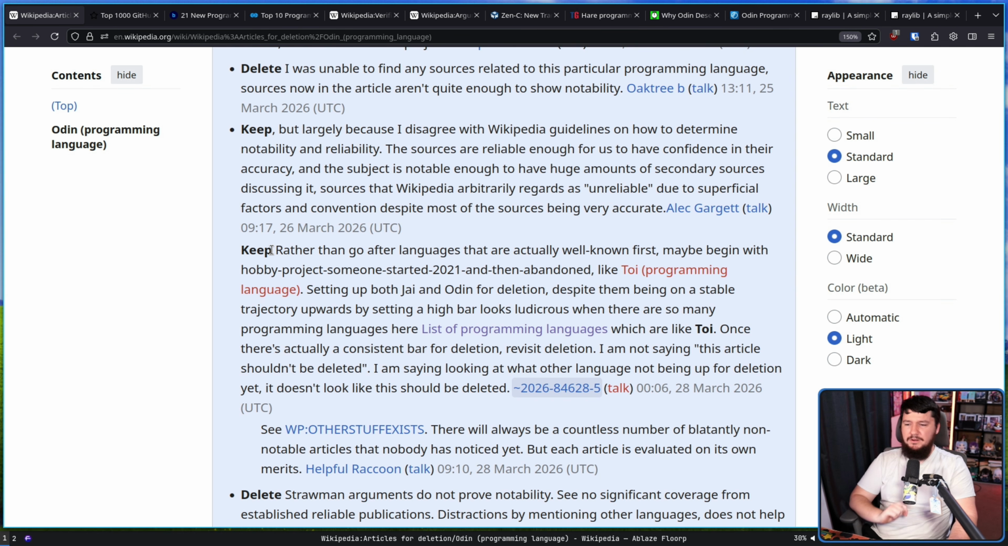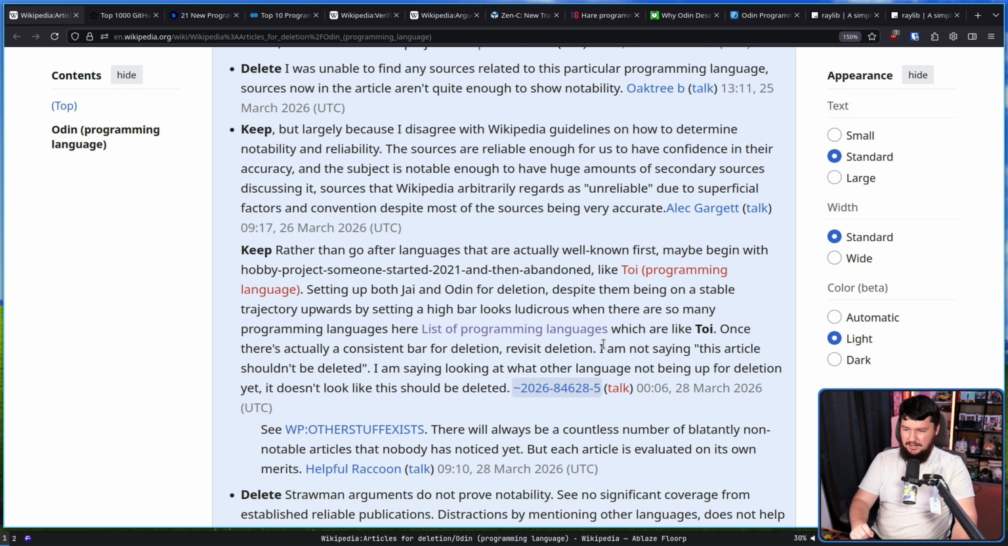Keep. Rather than go after languages that are actually well known first, maybe begin with hobby projects someone started in 2021 and then abandoned, like the toy language. Setting up Jai and Odin for deletion, despite them being on a stable trajectory upwards, by setting a high bar, looks ludicrous when there are so many programming languages here which are like toy. Once there's actually a consistent bar for deletion, revisit deletion.